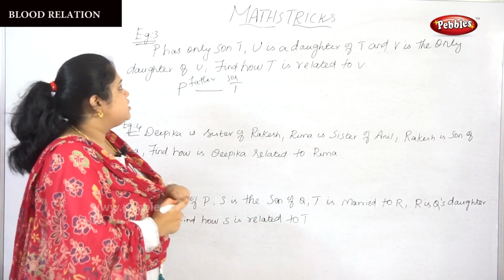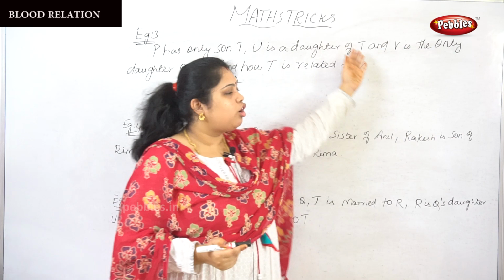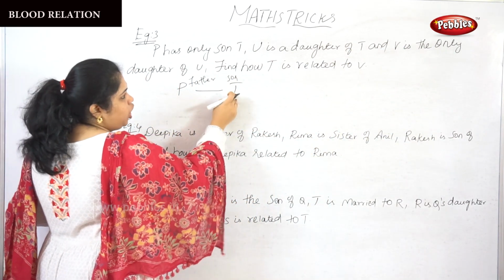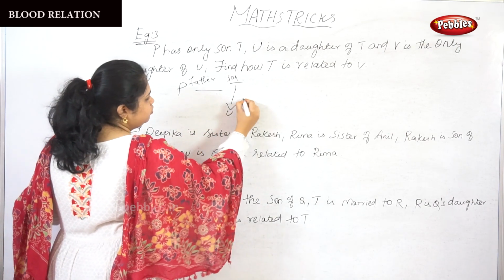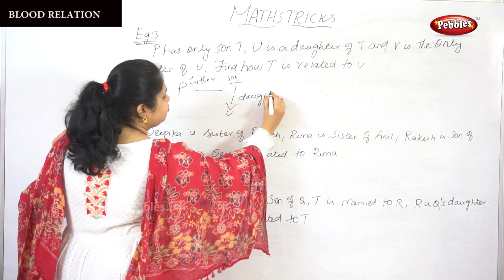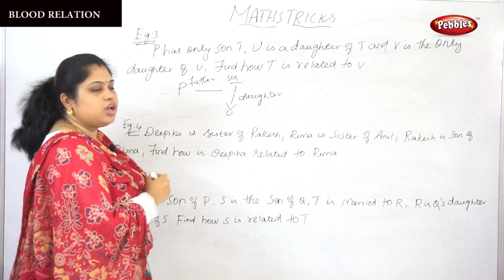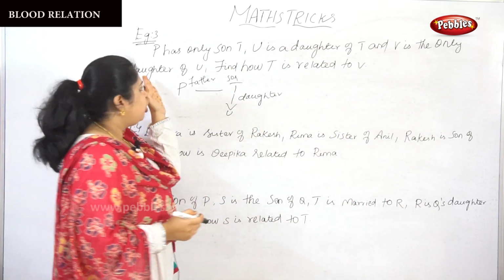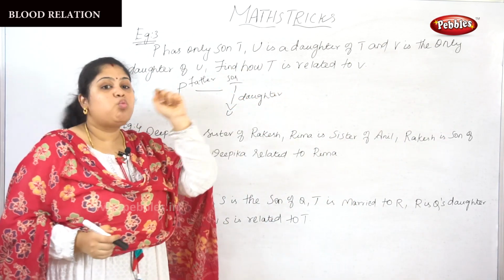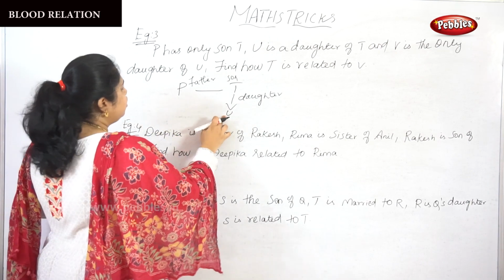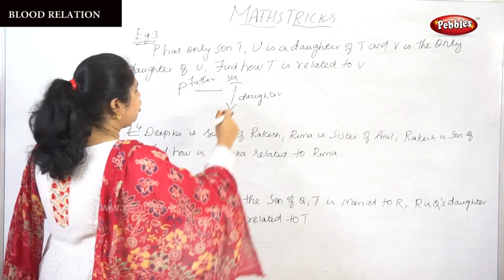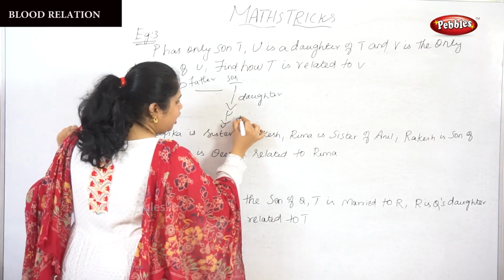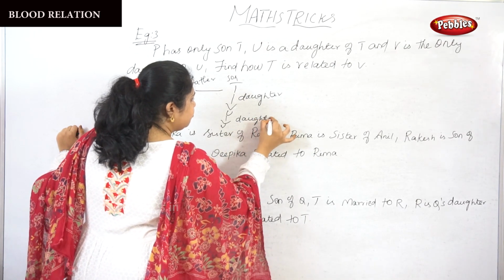Okay. Next, U is a daughter of T. So U is the daughter of T, means T's daughter is U. And V is the only daughter of U. So V is the only daughter of U, means V is the daughter of U. So they are mother and daughter.